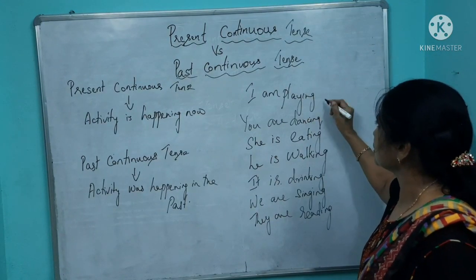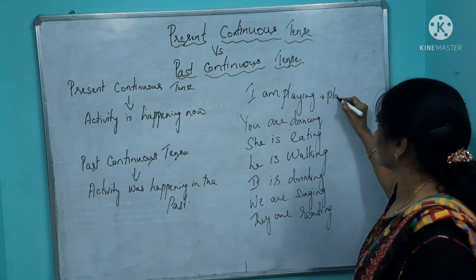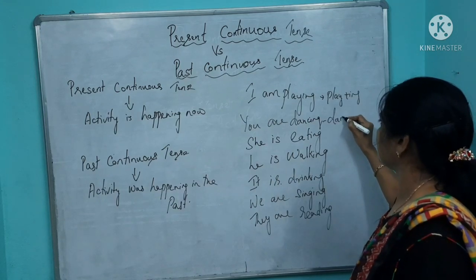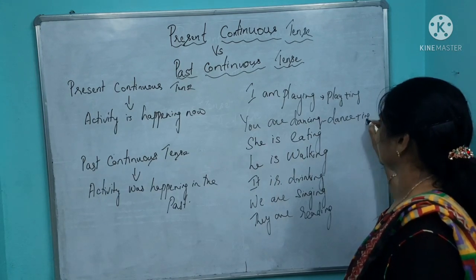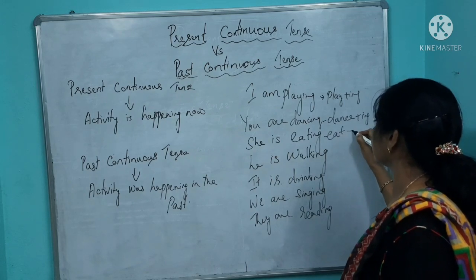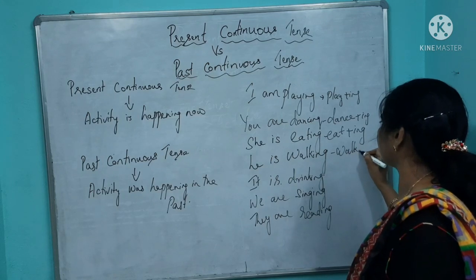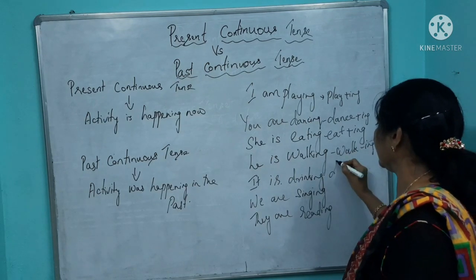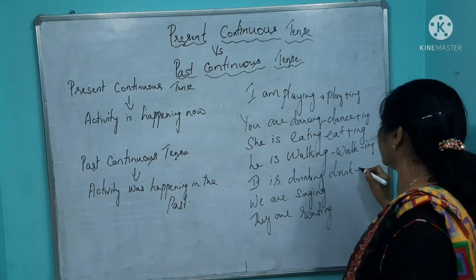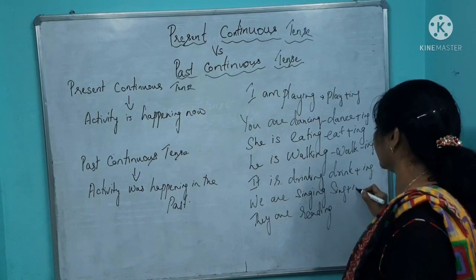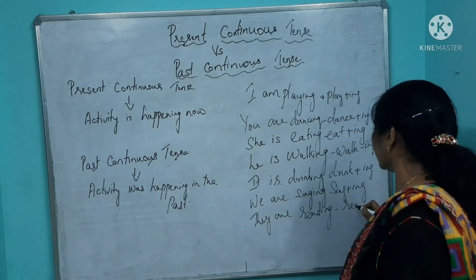Now see, if you observe this, I am playing. These are the main words. What is the root verb here? Play. Okay. Plus ing. Dance. Plus ing. Eat. Plus ing. Eating. Walking. Drinking. Singing. Reading.